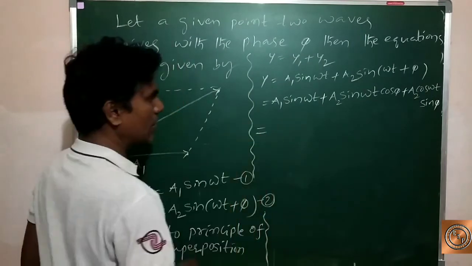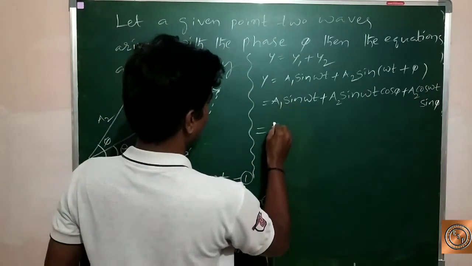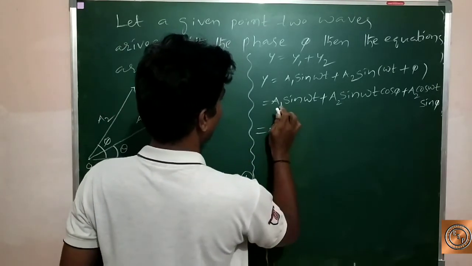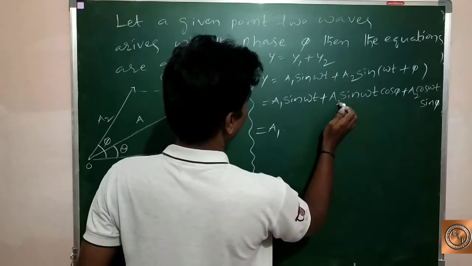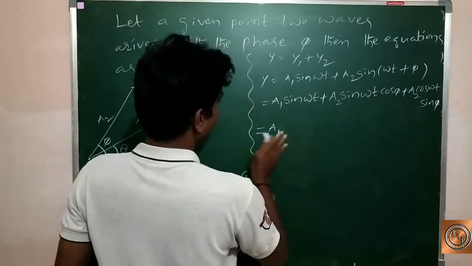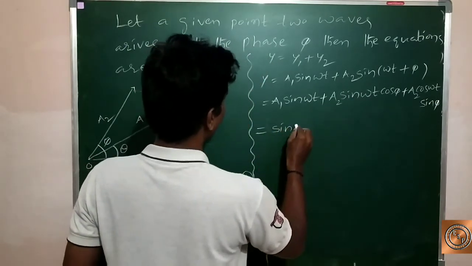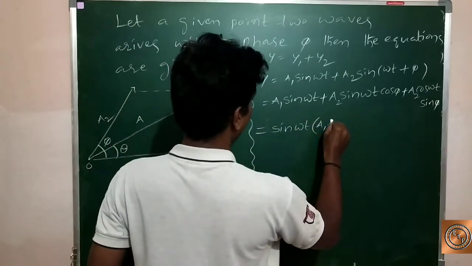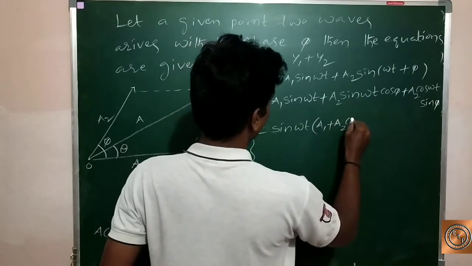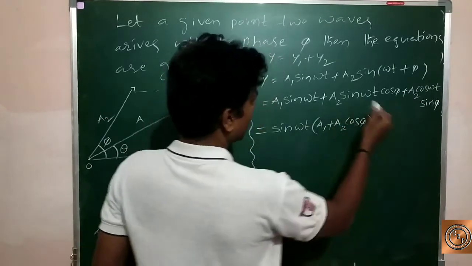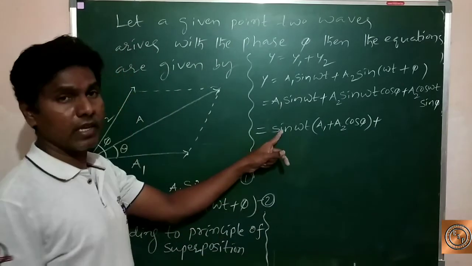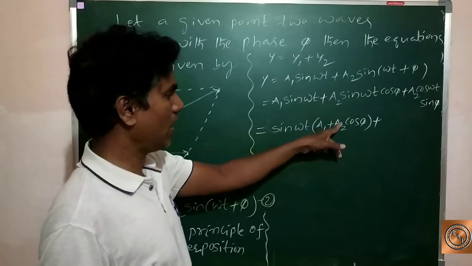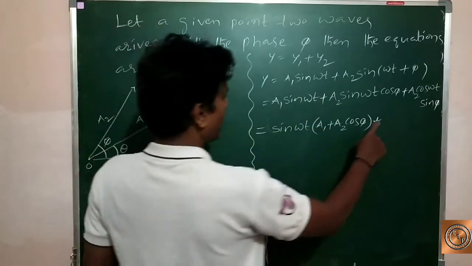Here y is equal to a1 sine omega t, and here is also a2 sine omega t cos pi. So sine omega t we are taking common, the remaining a1 plus a2 cos pi.